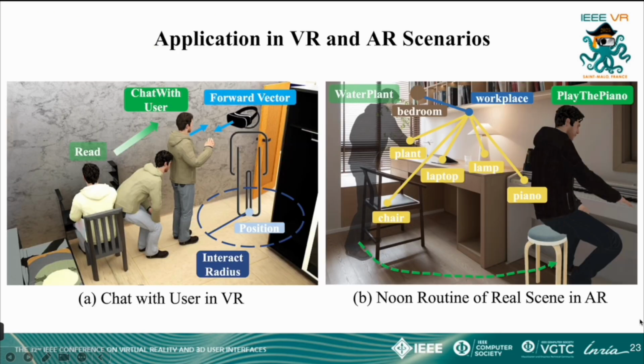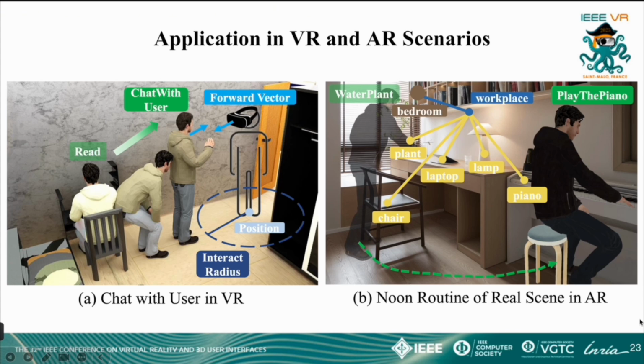When extended to VR and AR environments, virtual humans can interact with objects in the virtual environment and directly engage with users. As shown in Figure A, the virtual human transitions from the activity of reading to chatting with the user. The user's position and the forward vector are obtained in real time via VR devices and integrated into the 3D scene as an object.